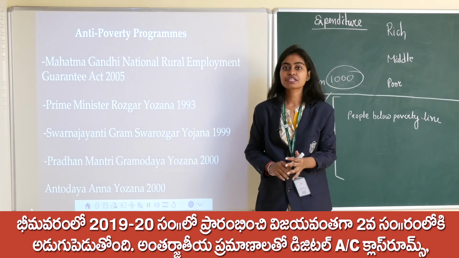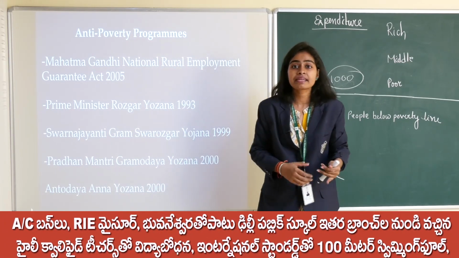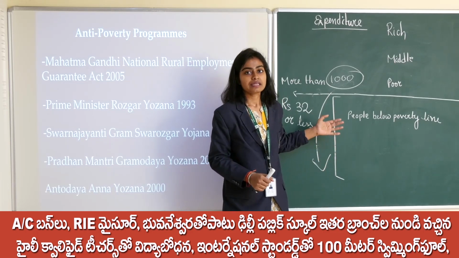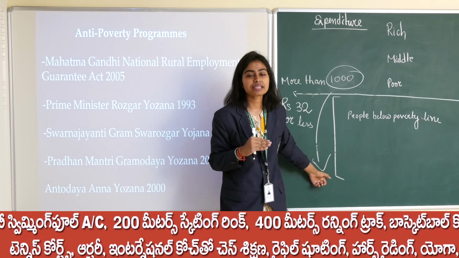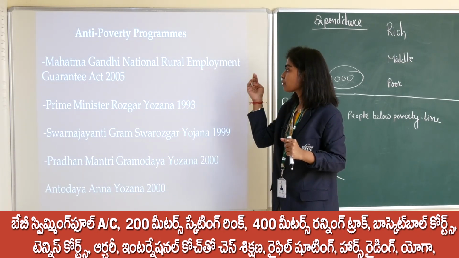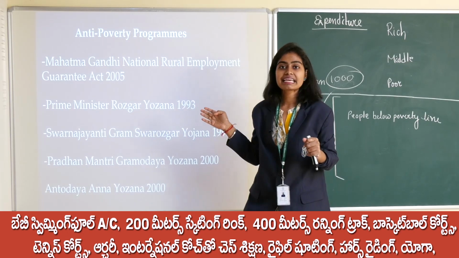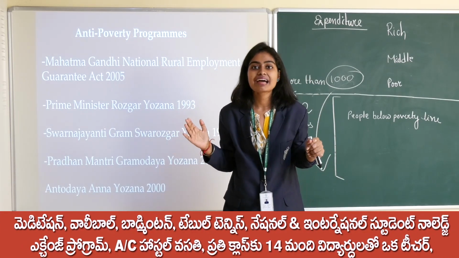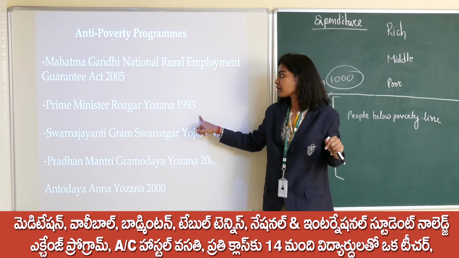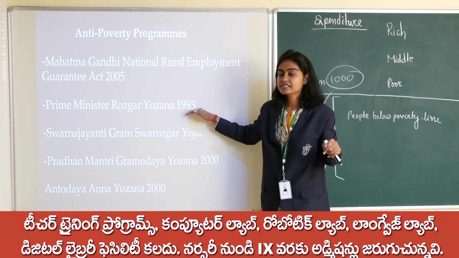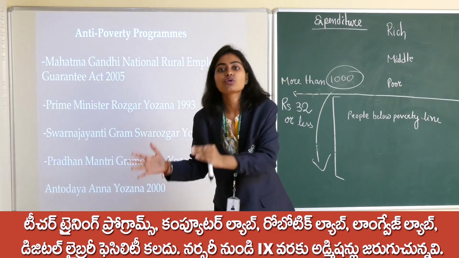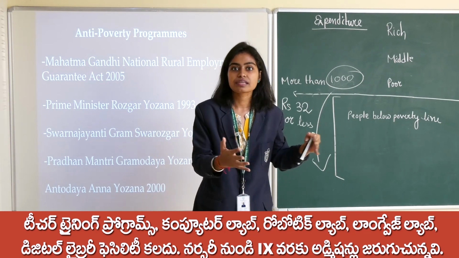All these are the anti-poverty programs which has been undertaken by the government in order to help the people who are in poverty and also the poor people, in order to uplift those people. Okay, so Mahatma Gandhi National Rural Employment Guarantee Act 2005, it is providing the employment to the rural youth for 100 days with the payment of wages for 100 days. Okay, Prime Minister Rozgar Yojana 1993, it is just helping out the educated youth to start their own business, small business, or factories.